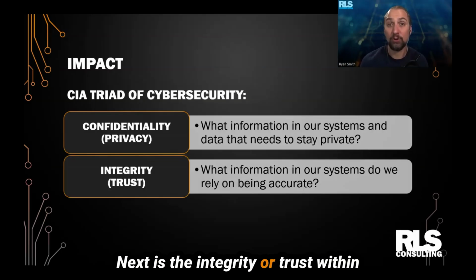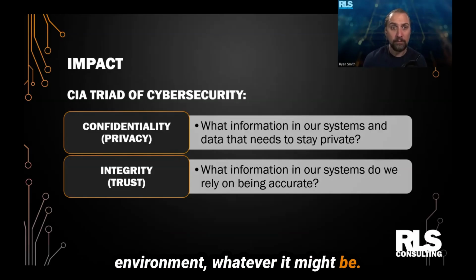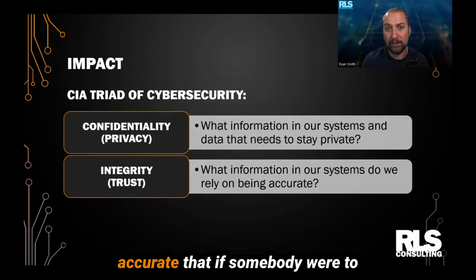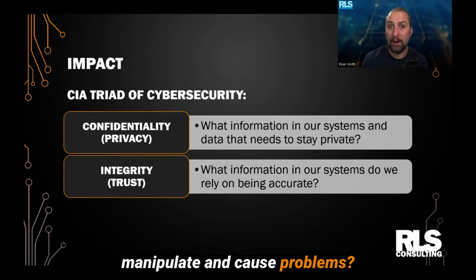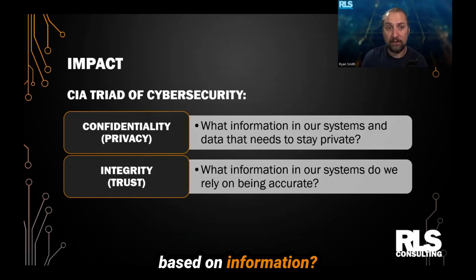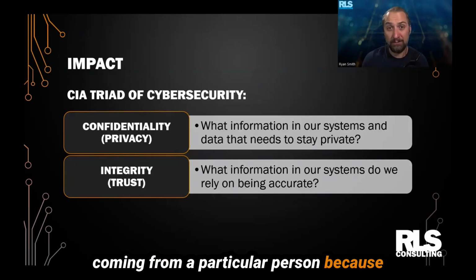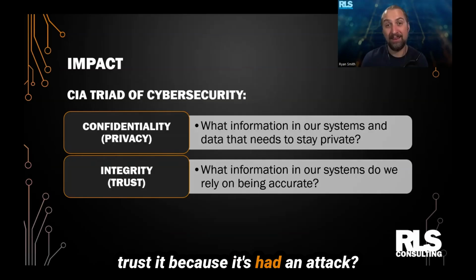Next is the integrity, or trust, within our technology, our processes, our environment, whatever it might be. We need to think about where trust falls in. So what are we relying on being accurate that if somebody were to get access to our environment could manipulate and cause problems? Are we making decisions based on information? Are we assuming a communication's coming from a particular person because that's what it says, but somebody's manipulated it and now we can't trust it because it's had an attack?